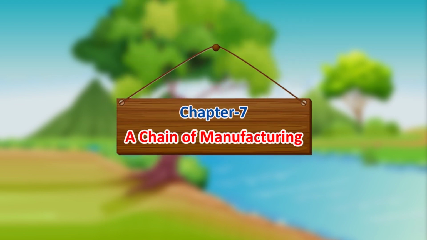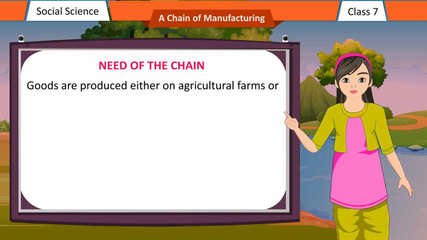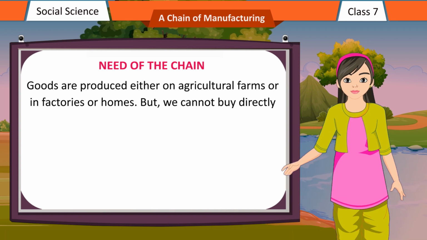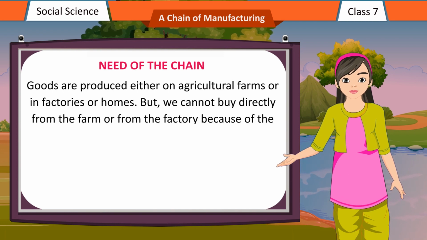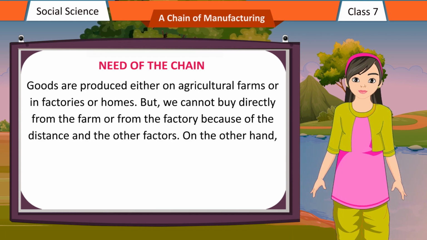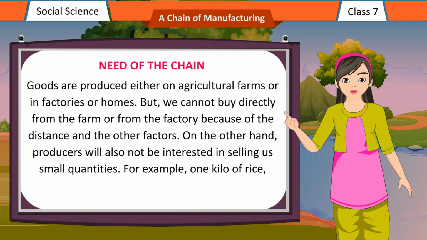Chapter 7. A chain of manufacturing. Need of the chain. Goods are produced either on agricultural farms or in factories or homes. But we cannot buy directly from the farm or from the factory because of the distance and other factors. On the other hand, producers will also not be interested in selling us small quantities.